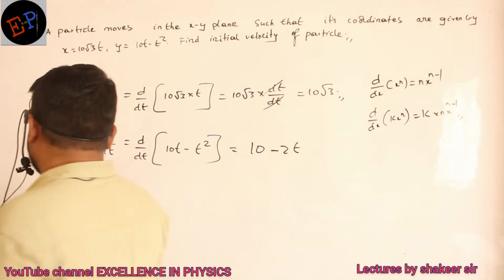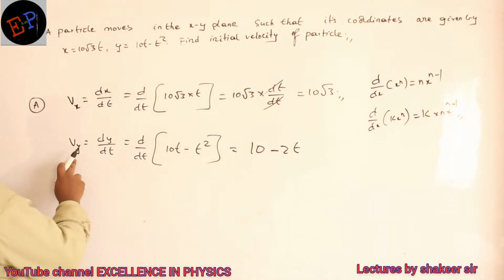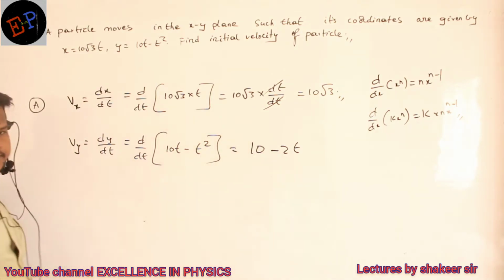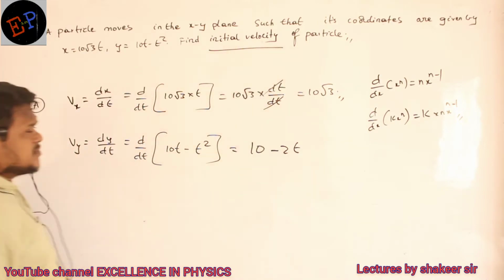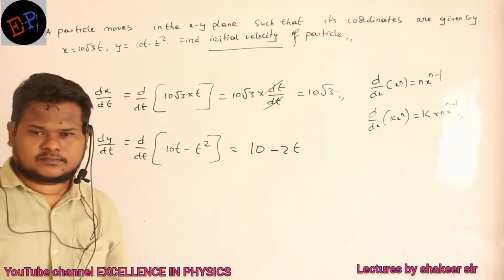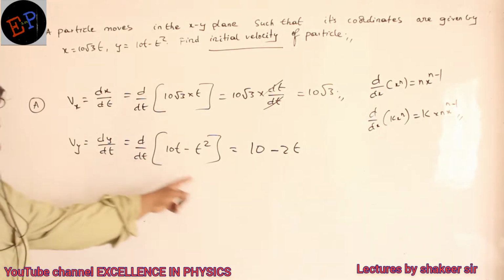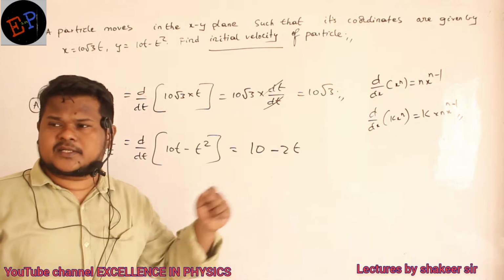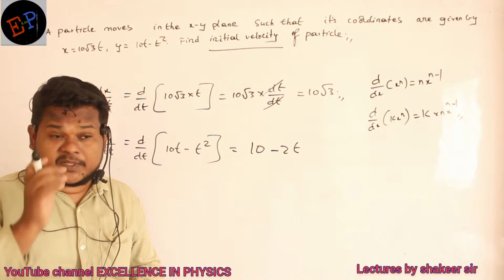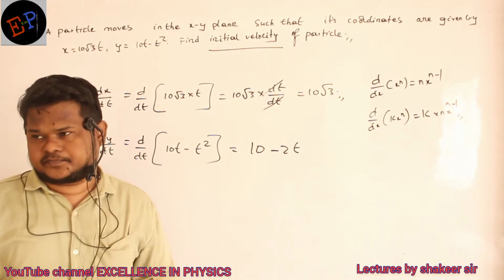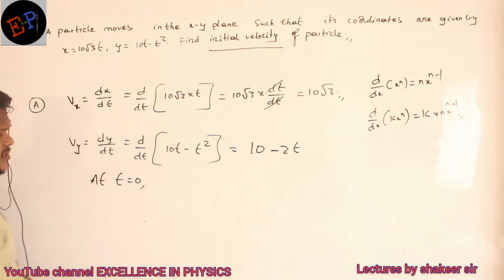Now see, this is the velocity equation along the x-axis and this is the velocity equation along the y-axis. But what he is asking is the initial velocity. What is meant by initial velocity? It means when you started observation, the time will be 0. So at t equal to 0, this is called the initial time.